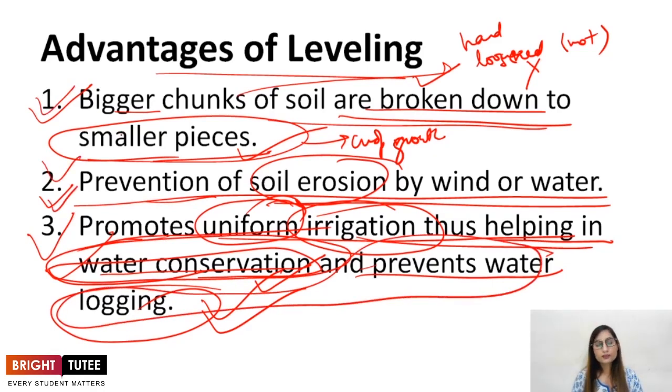You will be writing all the 3. So this was again a 3-mark question. 1 mark for the definition, 2 marks for the advantages, right? So these were the important questions of the 3rd topic of this chapter.